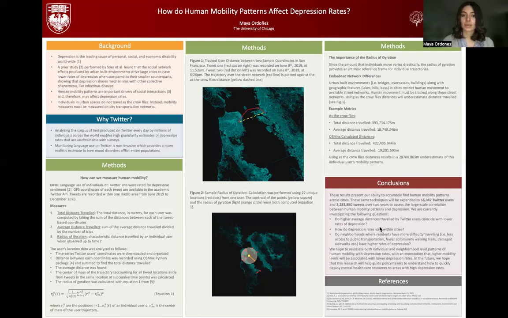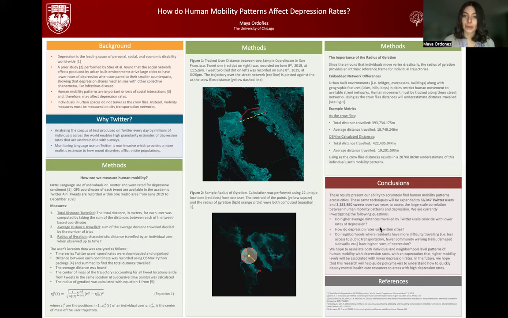The research conducted was a continuation of the study Evidence and Theory for Lower Rates of Depression in Larger U.S. Urban Areas, conducted by my mentor, Andrew Steer. The study found that large U.S. cities have lower rates of depression compared to their smaller counterparts. Additionally, the study found that depression shares mechanisms with other collective phenomena like infectious disease. Infectious diseases spread primarily via social interactions. Thus, variations in human mobility patterns within cities may be a particularly important driver of social interactions and consequently depression rates.